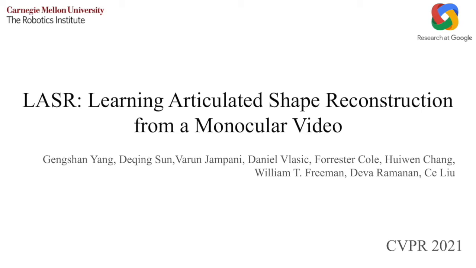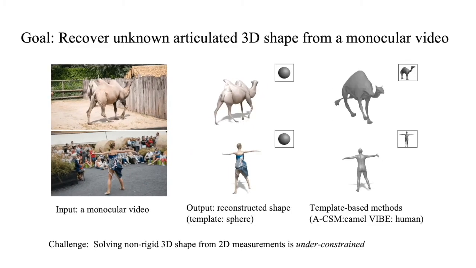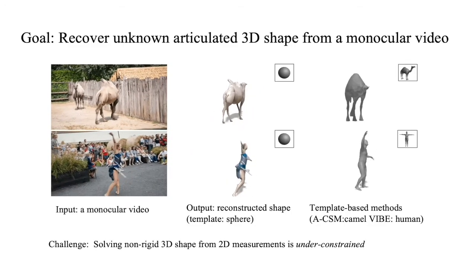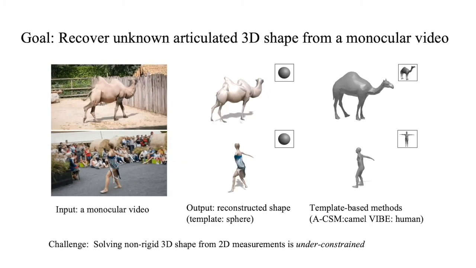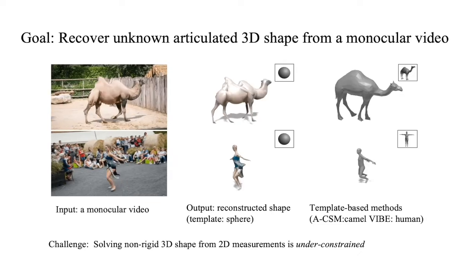We present LASR, learning articulated shape reconstruction from a monocular video. Our goal is to recover the articulated 3D shape of an unknown object from a video. This is an under-constrained problem. From limited 2D data, there exist multiple interpretations of the 3D object's shape and motion.